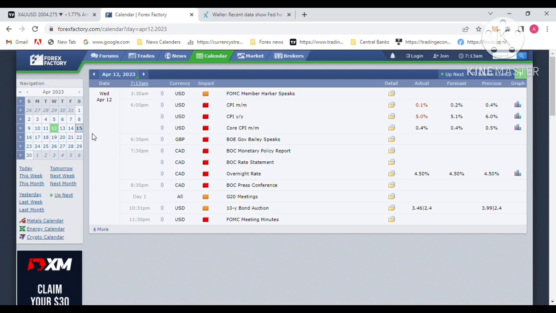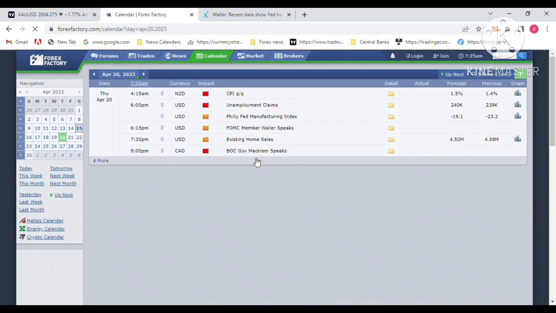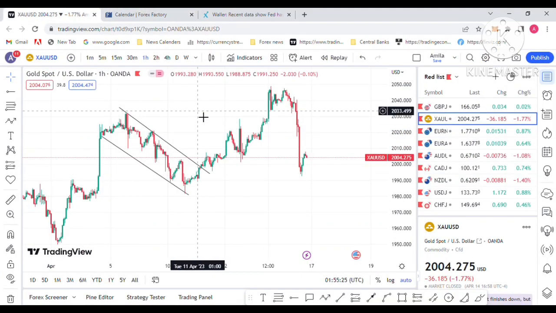So let's move to next week's economic data regarding the US dollar. There are unemployment claims next week. That's the economic data you should watch if you are trading gold. Keep in touch with these unemployment claims for your US dollar and gold trading. Now let's move to the technical picture for your gold trade next week.